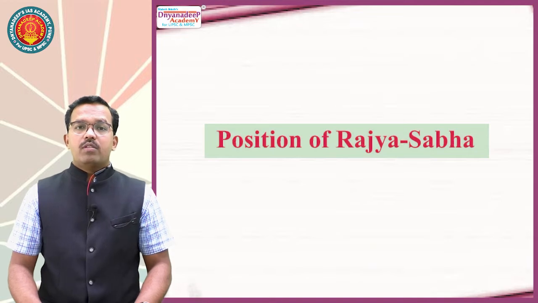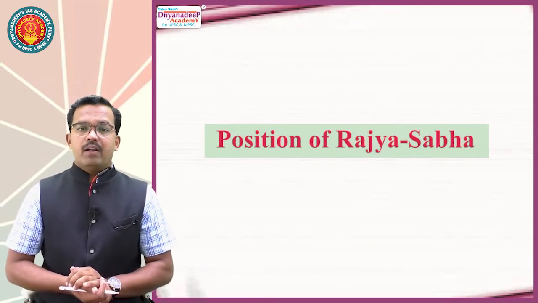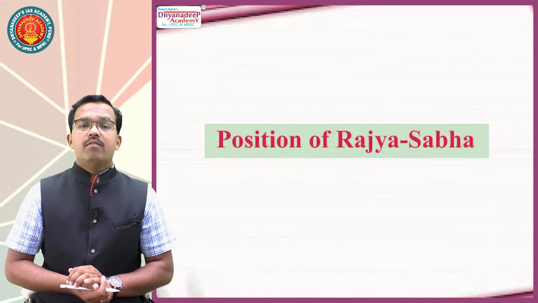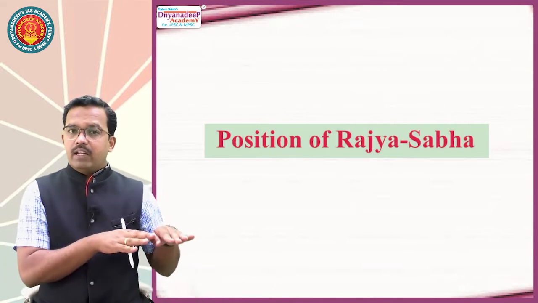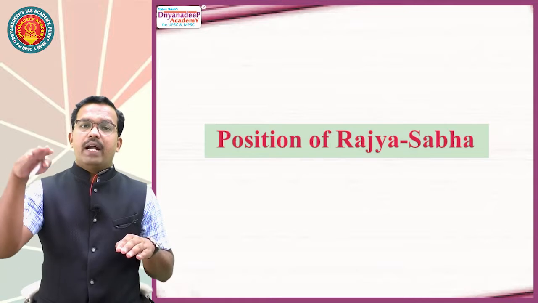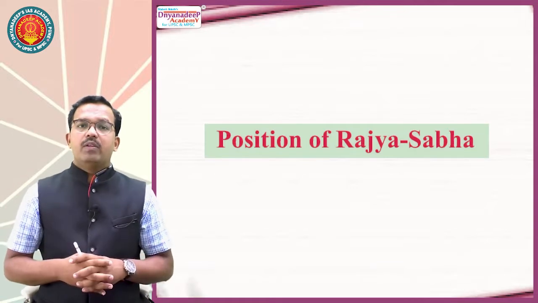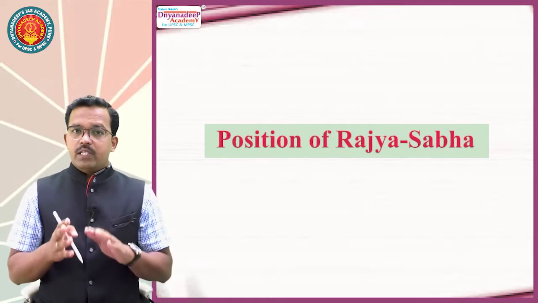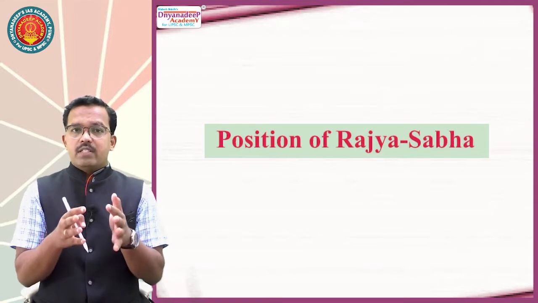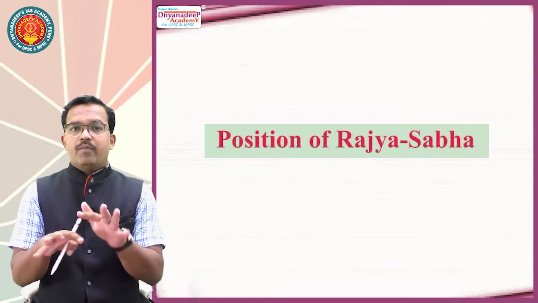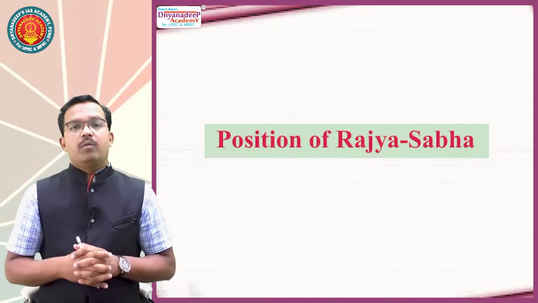Now, the next important point is the position of Rajya Sabha. Here we will compare the position of Rajya Sabha with Lok Sabha: where it is equal with Lok Sabha, where it is inferior to Lok Sabha, and where it has the upper hand over the Lok Sabha. So this will be a comparison between Lok Sabha and Rajya Sabha. This we have discussed already. Here I am just giving you the list of the points where Lok Sabha and Rajya Sabha have similarities, differences, and ups and downs.